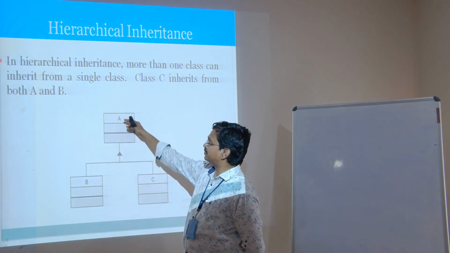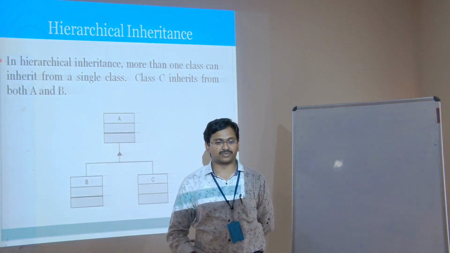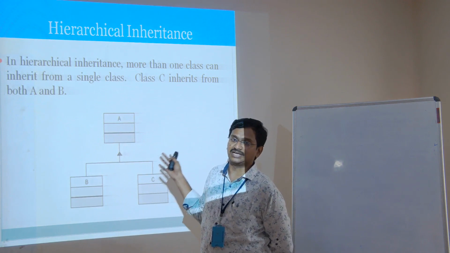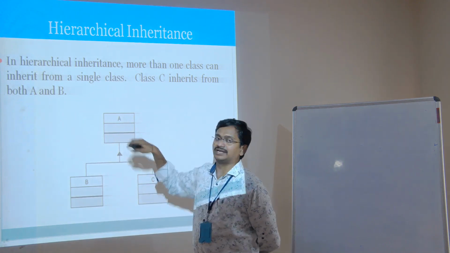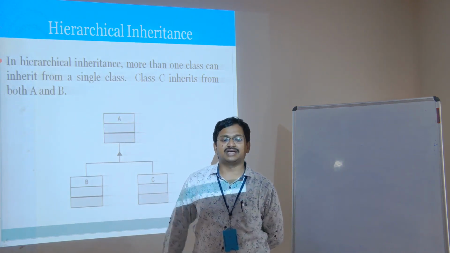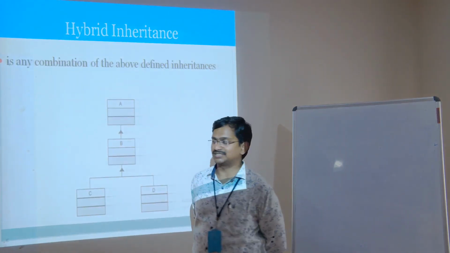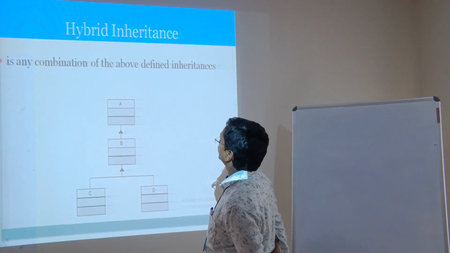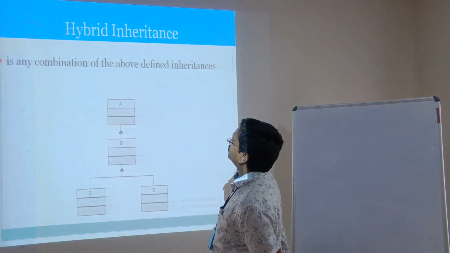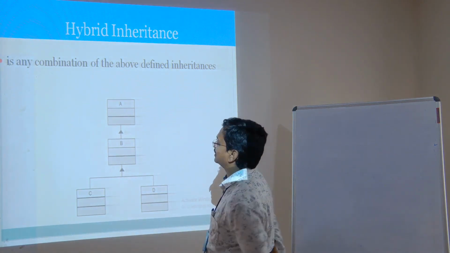B is acquiring the properties of A, and C can also acquire the properties of A. There is a hierarchy that is to be followed within this architecture. This is hierarchical architecture, hierarchical inheritance. And the last one is hybrid inheritance. Hybrid inheritance is a combination of the above defined inheritances.